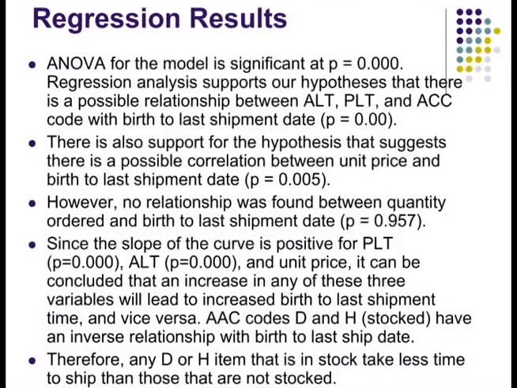As we stated earlier, when it comes to the regression results here, the model is significant overall at a p-value of less than or equal to 0.000, and this supports our hypothesis that these three possibilities of relationship between the ALT, the PLT, and the AAC codes with a birth to last ship date would be significant. There is also support for the hypothesis that suggests that there's a correlation between the unit price and the birth to last ship date with a p-value of less than 0.005. There was no relationship found between the quantity that was ordered and the birth to last ship date.